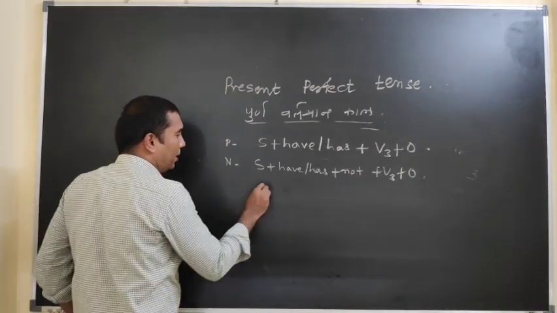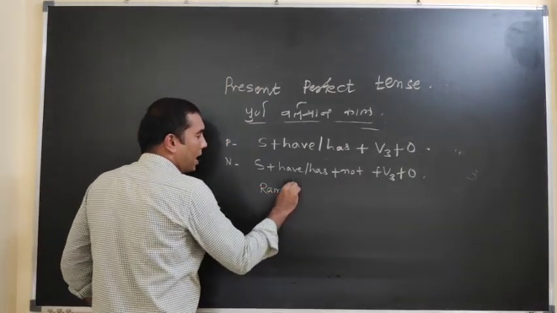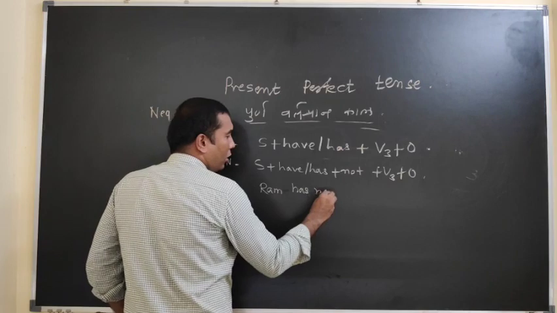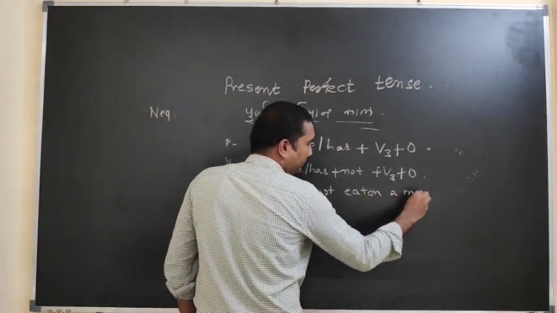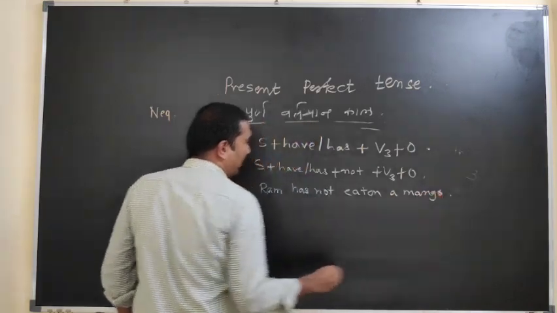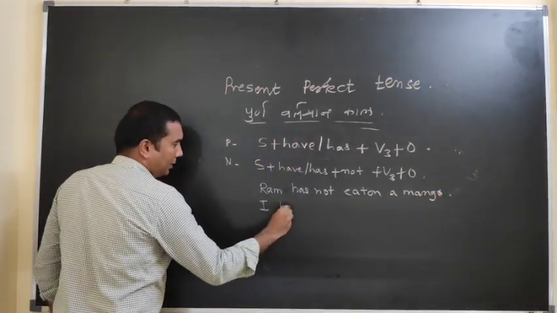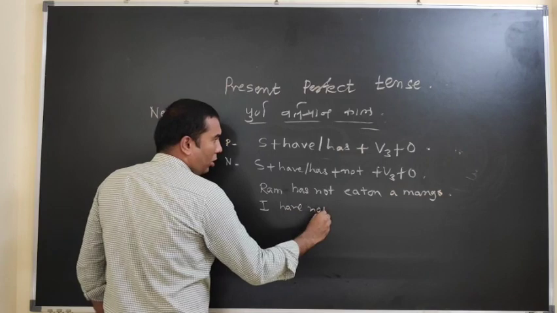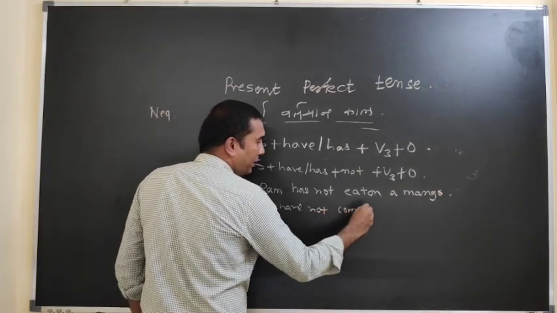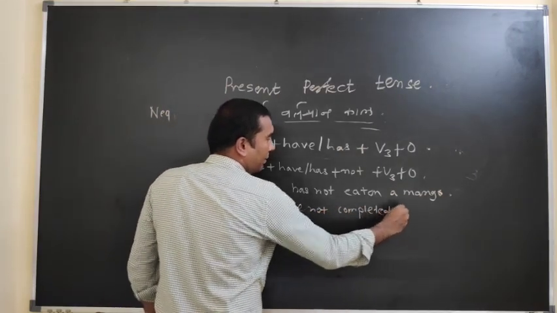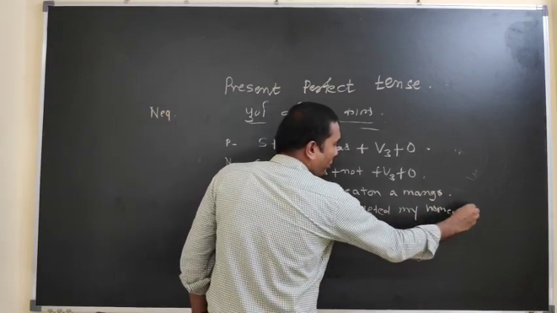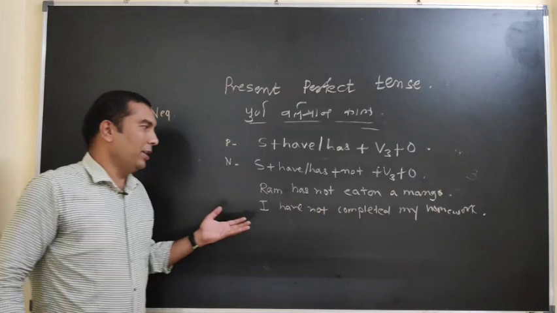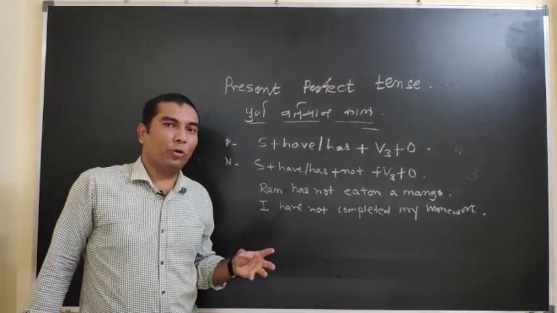Example, same example I will write here: Ram has not eaten a mango. And second example, I have not completed my homework. Now what is the important part here? What is the meaning? Ram has not eaten a mango.